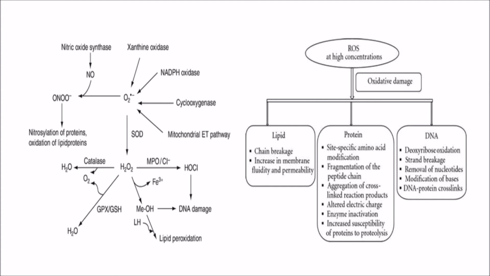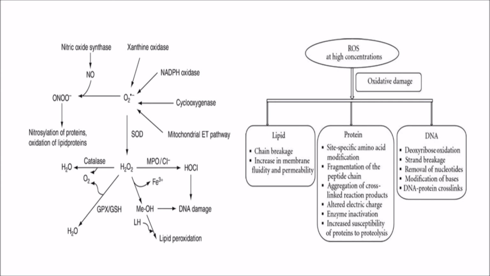So reactive oxygen species are not only generated by the mitochondrial electron transport pathway, but also by other pathways which we have discussed earlier. Here in this figure there are some enzymes like xanthine oxidase, NADPH oxidase, cyclooxygenase, they can generate superoxide.